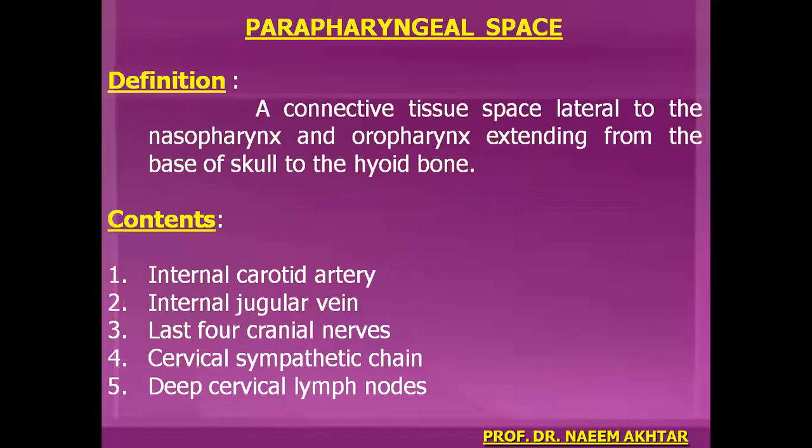Parapharyngeal space is a connective tissue space lateral to the nasopharynx and oropharynx, extending from the base of the skull to the hyoid bone. Contents are internal carotid artery, internal jugular vein, last four cranial nerves, cervical sympathetic chain, deep cervical lymph nodes. These are the contents which are seen in the parapharyngeal space.